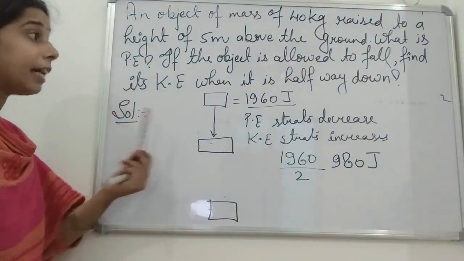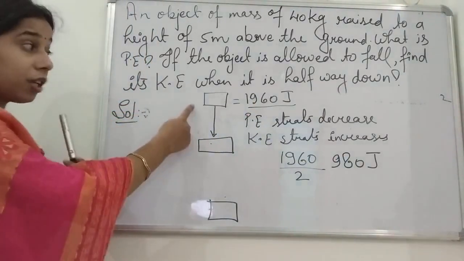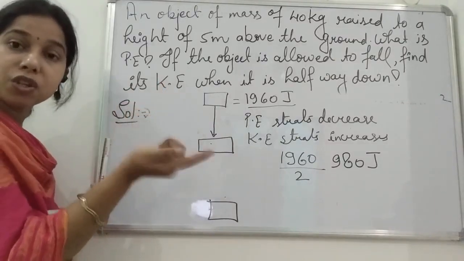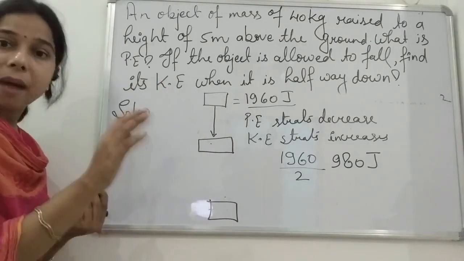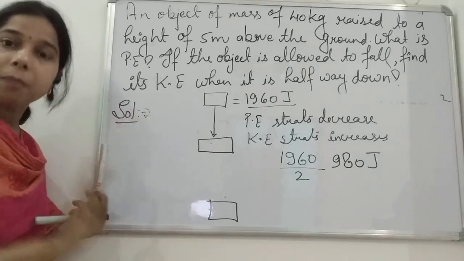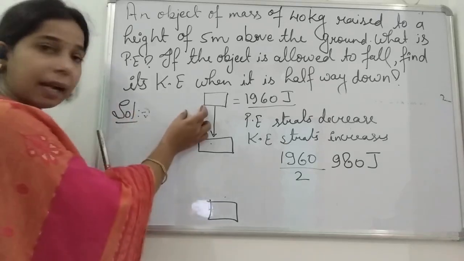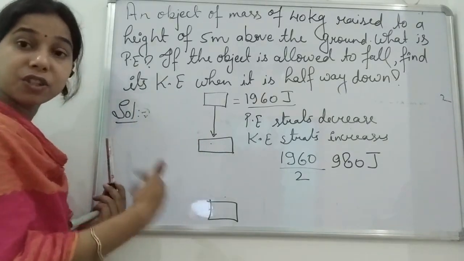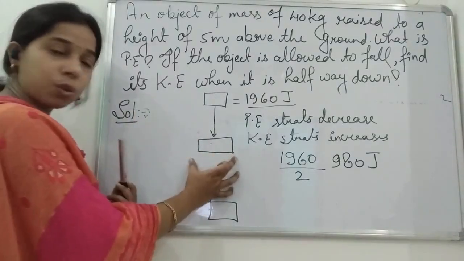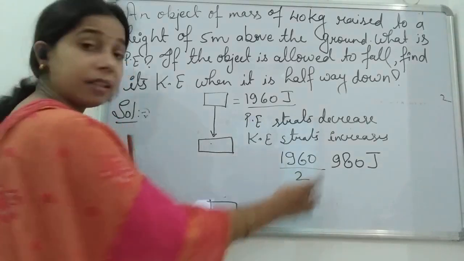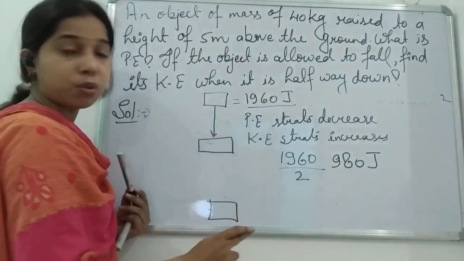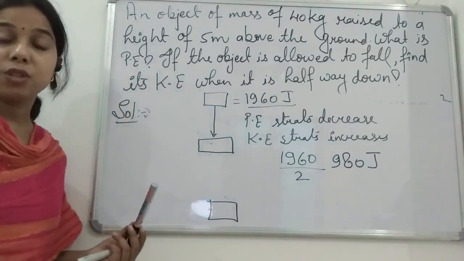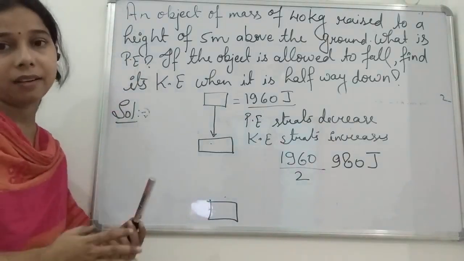What will be the kinetic energy? The kinetic energy here was 0. Remember: maximum potential energy, minimum kinetic energy; maximum kinetic energy, minimum potential energy. As it comes down, its kinetic energy increases. The loss in potential energy gives the gain in kinetic energy.